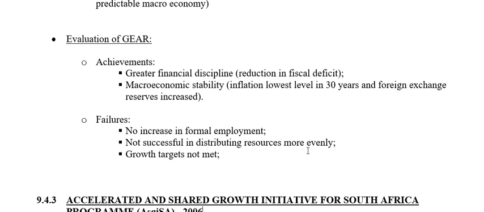Right, and then finally, if we just look at the evaluation of GEAR, the successes and the failures, in terms of the achievements, there was great achievement in terms of reducing the fiscal deficit. The budget deficit was decreased tremendously under the leadership of Trevor Manuel. He was really very successful in reducing that fiscal deficit. And then inflation was taken down to a level that was the lowest in 30 years. All right, so they did manage to control inflation through macroeconomic stability.